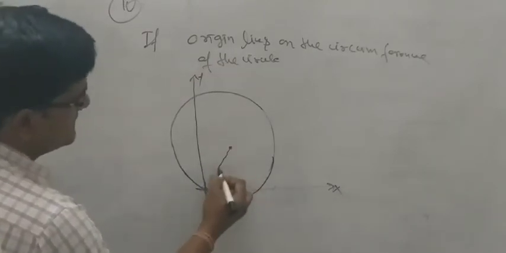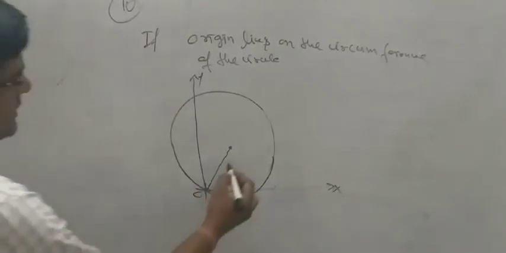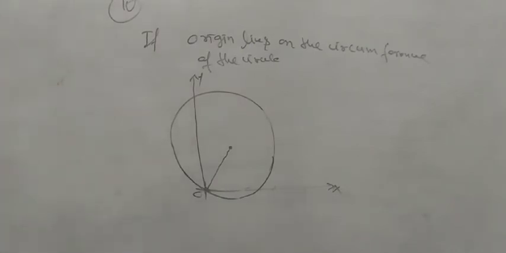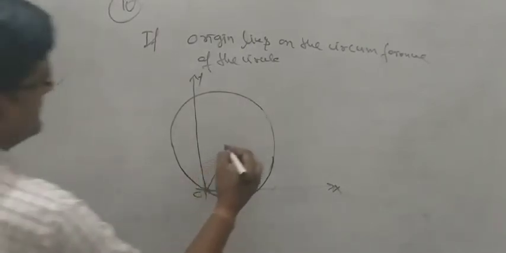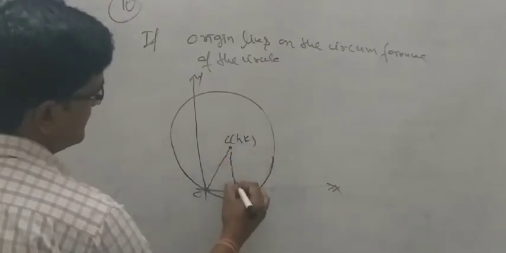What is the center here? Suppose the center here, and O here means the origin. First of all, find the coordinate of the center C, that is (h, k), like this.